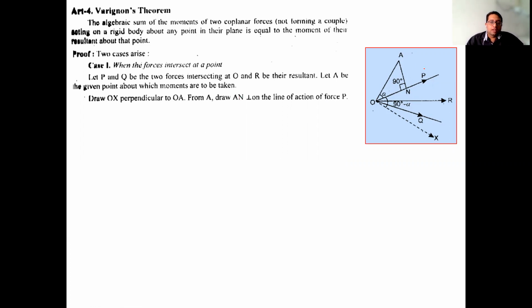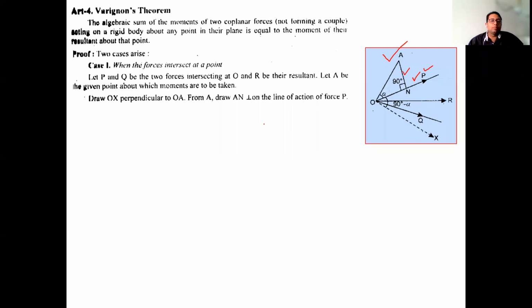Now, next construction is, because we have to calculate the moment of P about A, we have to draw the perpendicular from A to the line of action of P. So we will draw a perpendicular on P so that we can calculate the moment.